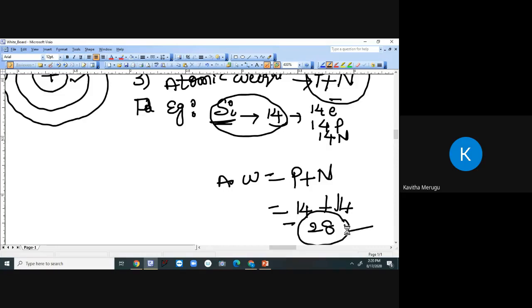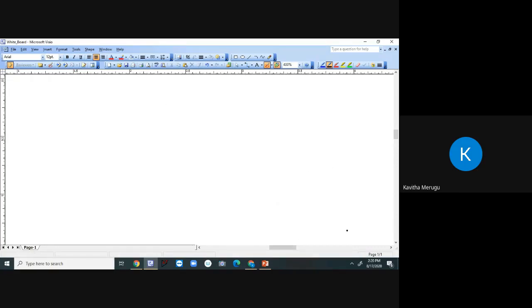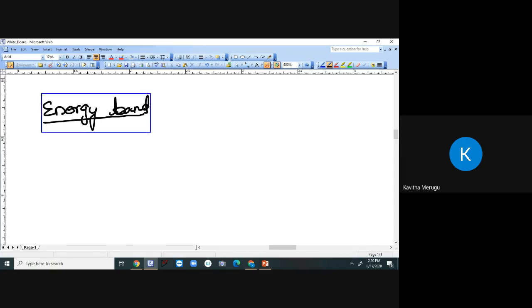Okay. Next topic is energy band. This is one of the important topics in your course. If you take a single isolated atom, an electron in any orbit possesses definite energy.